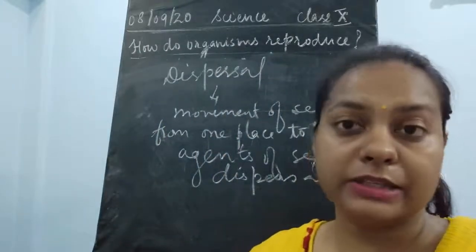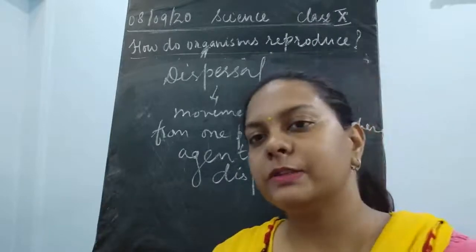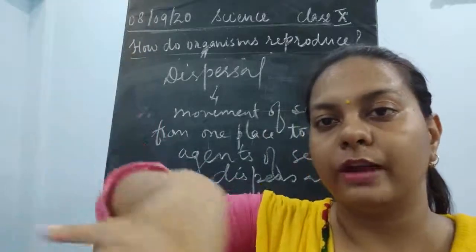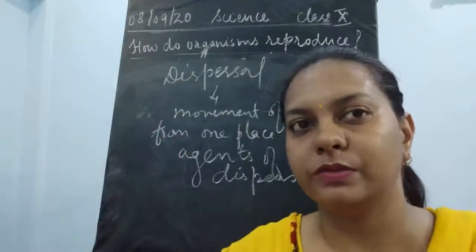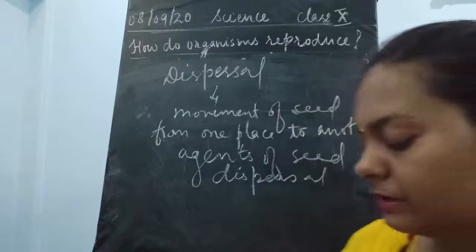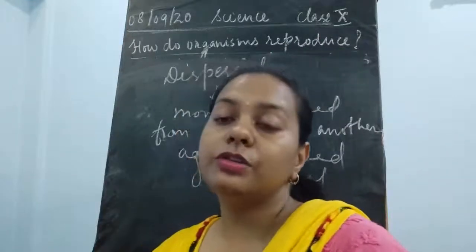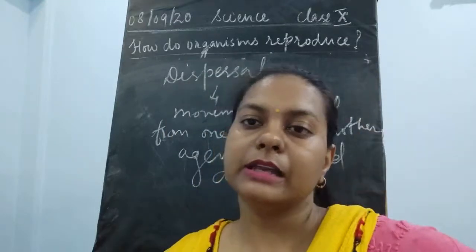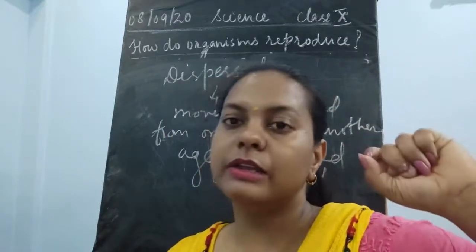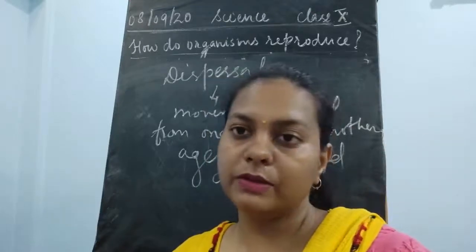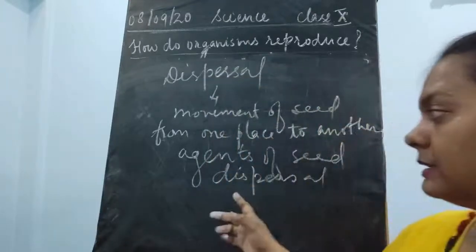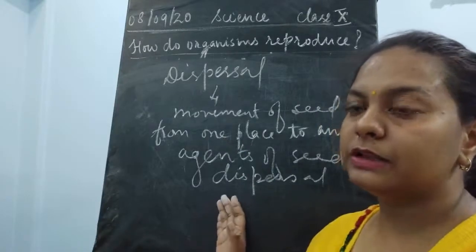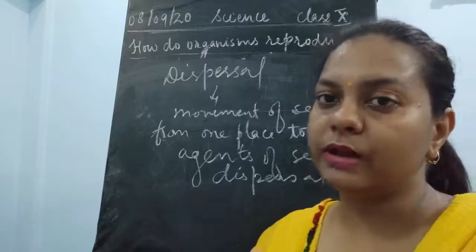As we saw about the agents of pollination, the same kind of agents of dispersal are also there, because once the seed is present on the tree, it is going to fall down at one place, so all the trees would be present at one place only. This is not a very healthy phenomenon. So if the seeds are produced at one place, they should move from one place to another place. Now they cannot walk, so they require help to be moved, and this is said to be agents of seed dispersal. So these agents of seed dispersal help the seeds to move from one place to another place.